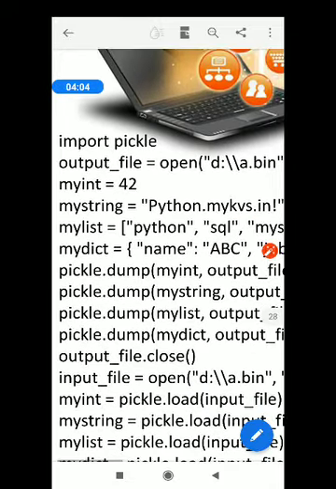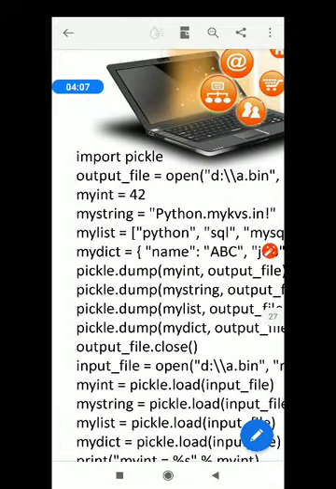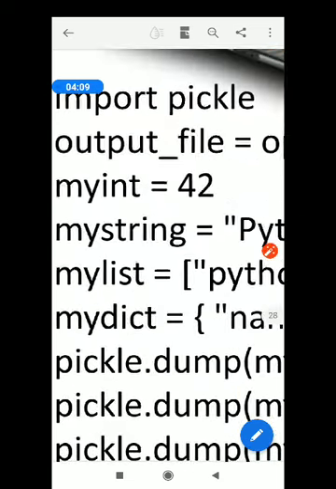Now see, my string and int. Int is the first number that is to be written over there in the output file, and one string I have to write, say welcome to the world of programming.